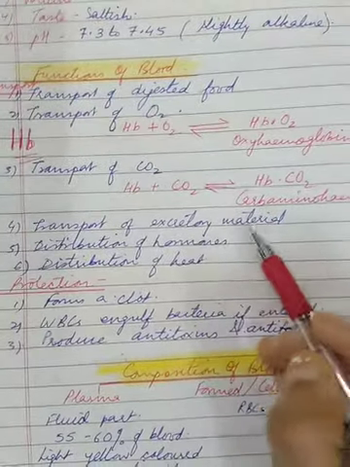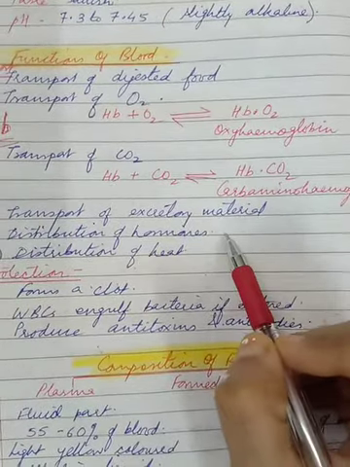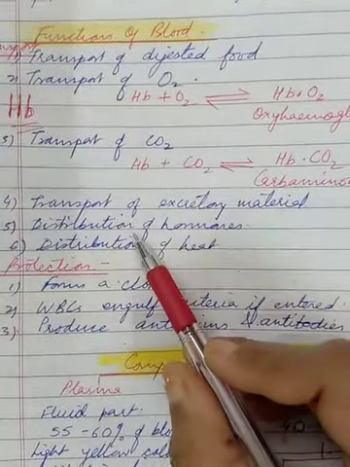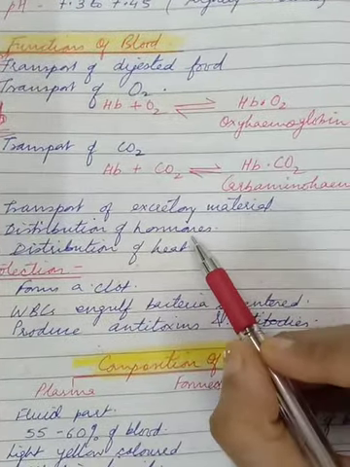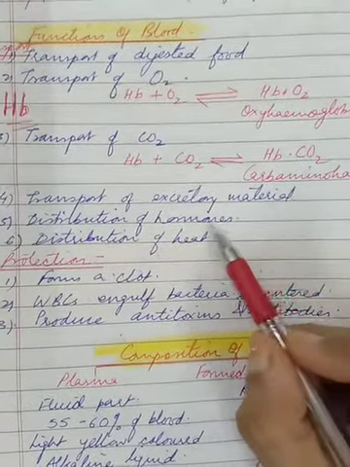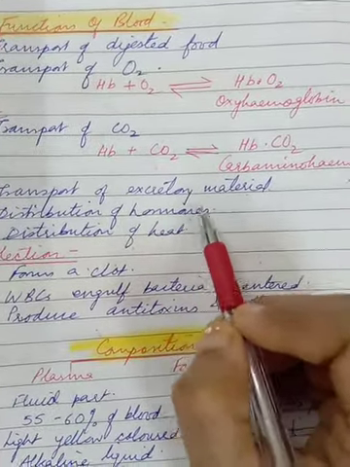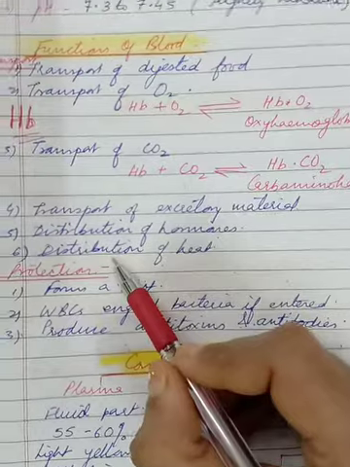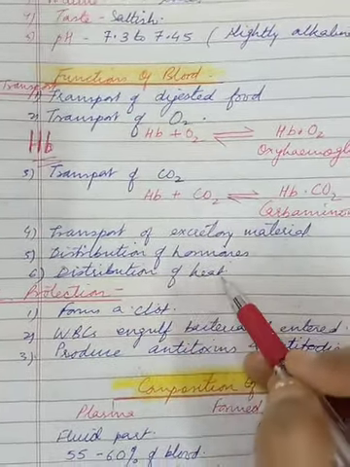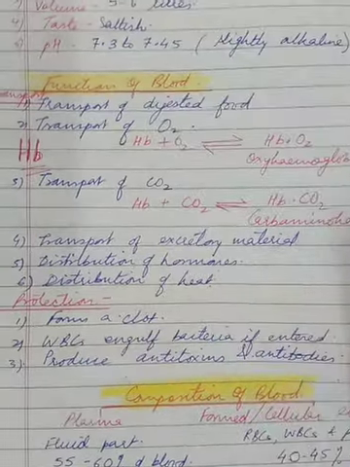Third is transport of excretory material. From where to where? This is from the tissues to the liver, kidneys or the skin to be eliminated. Then distribution of hormones by the endocrine glands. This is secreted and then poured directly into the blood without any ducts. That is why, remember, the endocrine glands we also call ductless glands. And then the last function of blood under transport is distribution of heat. Blood helps in keeping the temperature of the body uniform by distributing the heat.